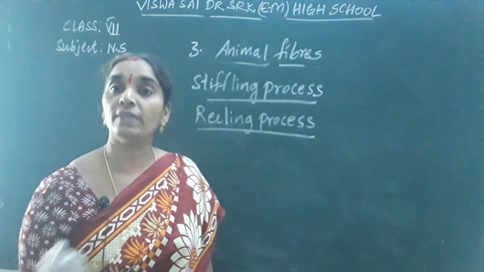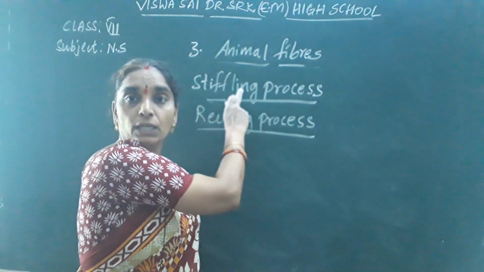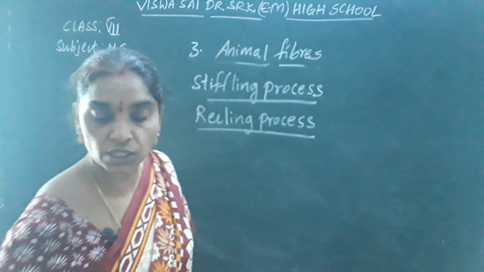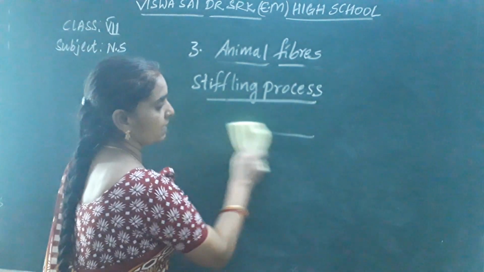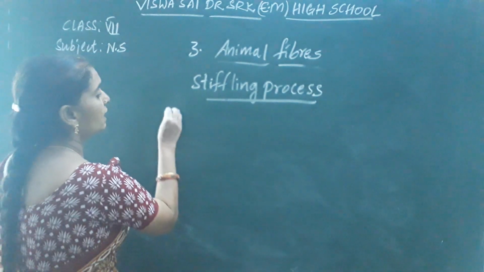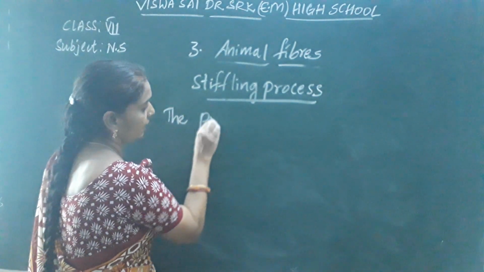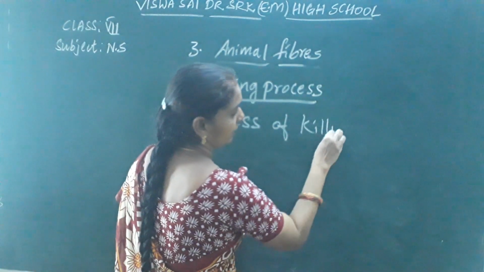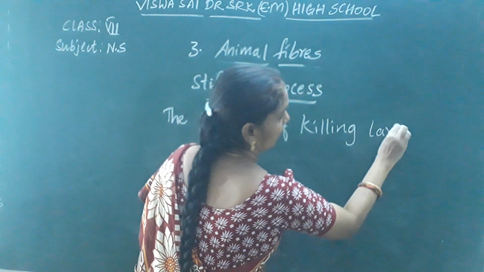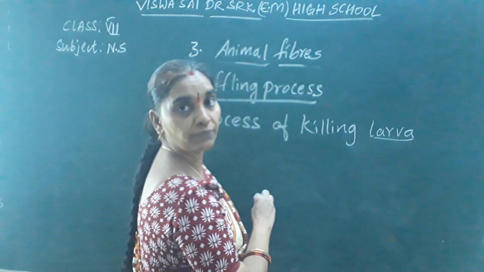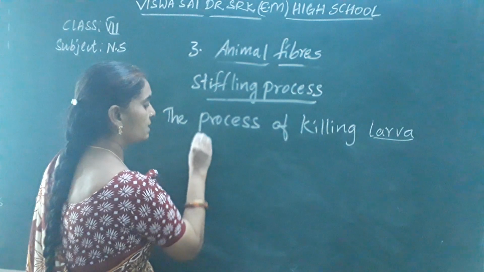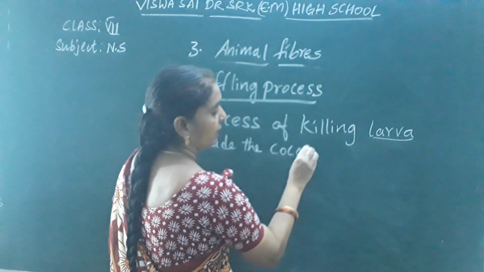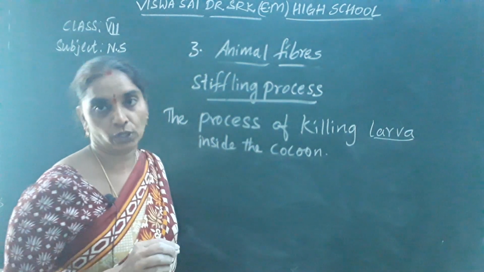Okay, so the killing of the larva present inside the cocoon is called the stifling process. What is the stifling process, children? The stifling process is the process of killing the larva or caterpillar inside the cocoon.